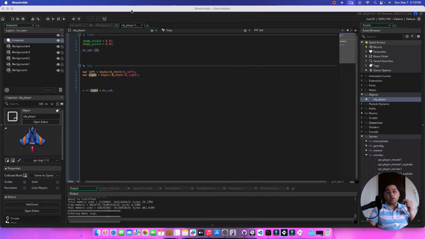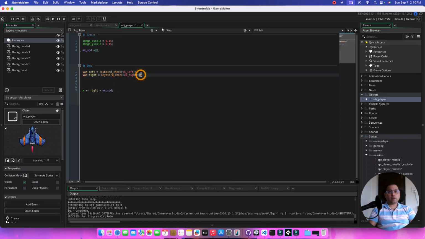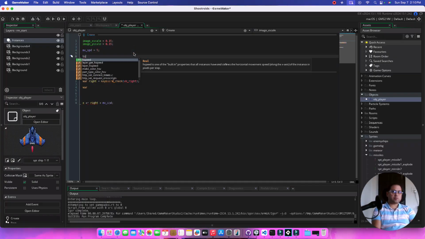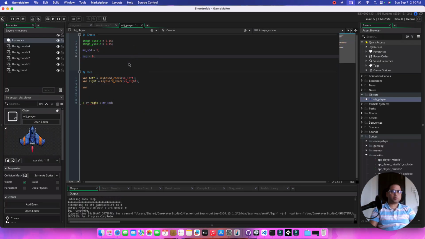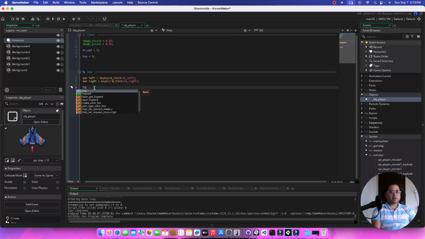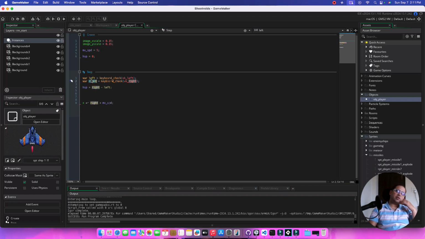Now we need to move left and right both. To do that, we can declare a variable, hsp is equal to 0. This is just going to track if you're moving left or right, and hsp is equal to right minus left. I think I always get confused out here. So basically it means that if you're pressing right, this is a 1, this is a 1.